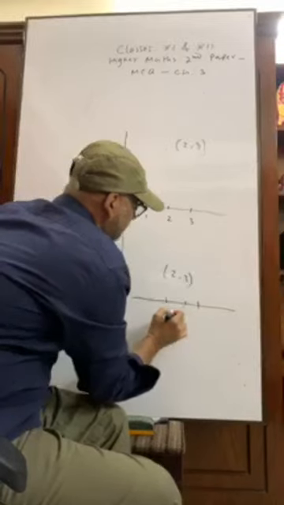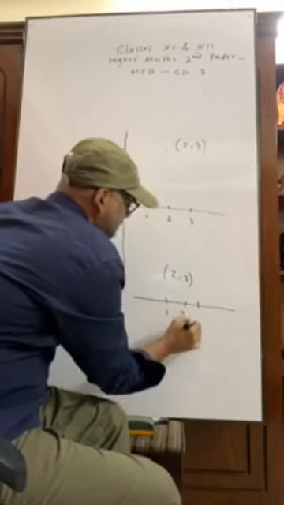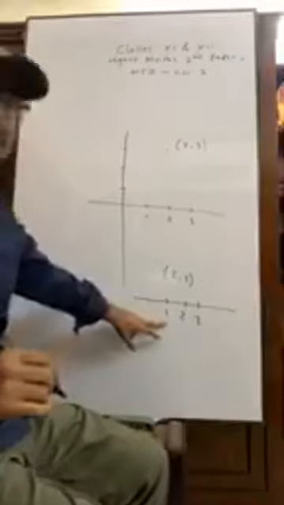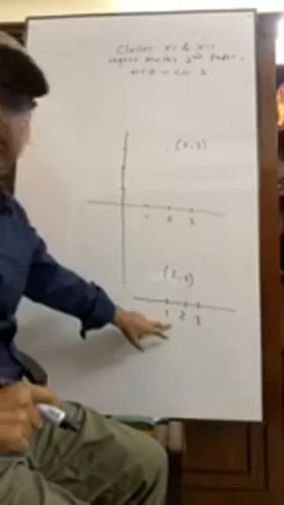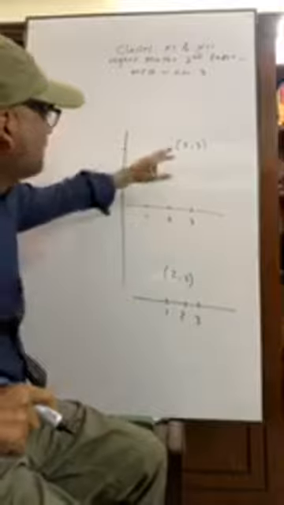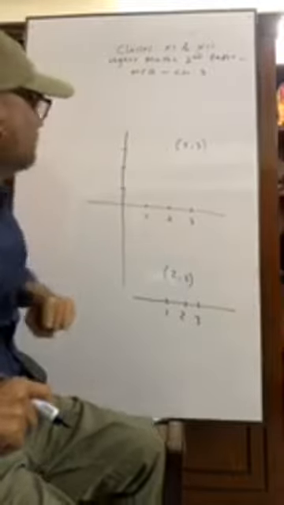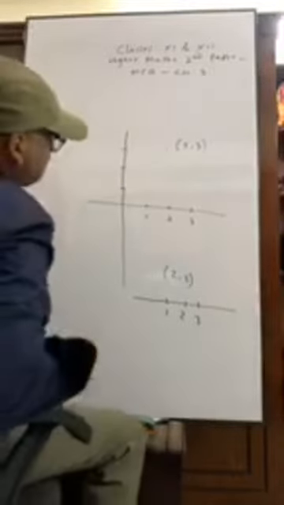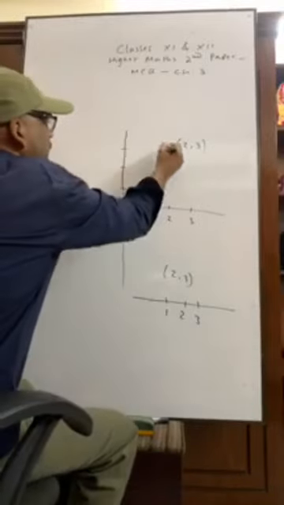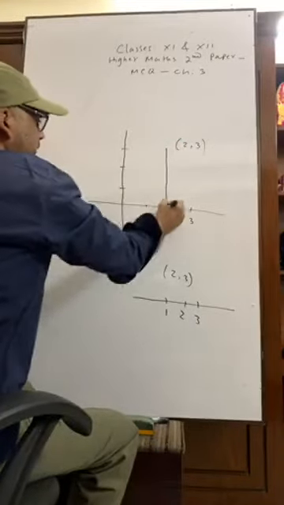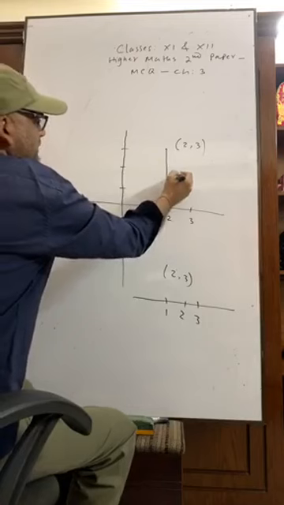It is a real straight line, one dimensional, but now it is two dimensional, 2, 3. And we know this is 2 and this is 3.